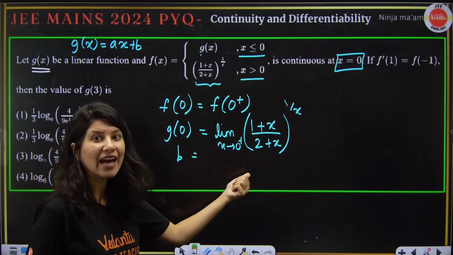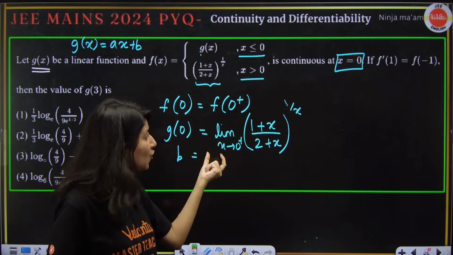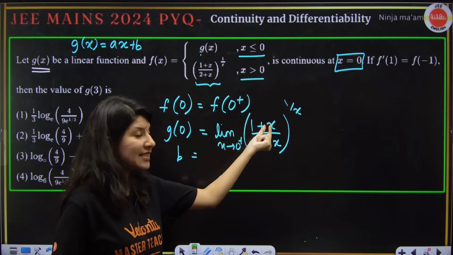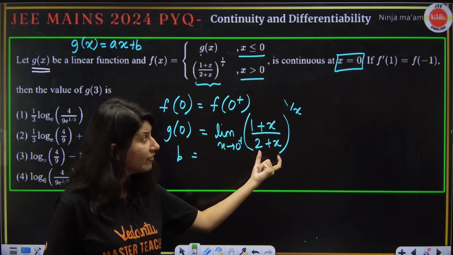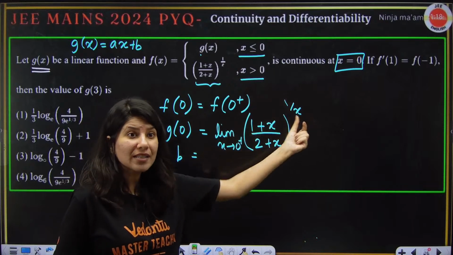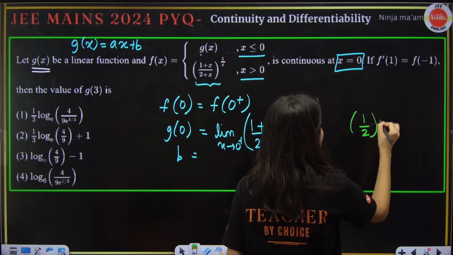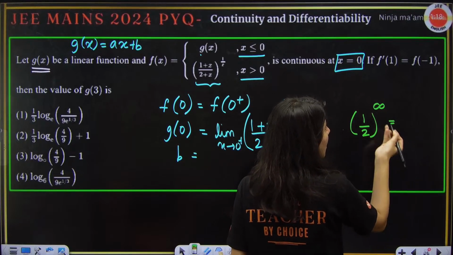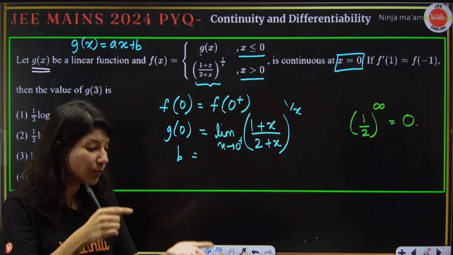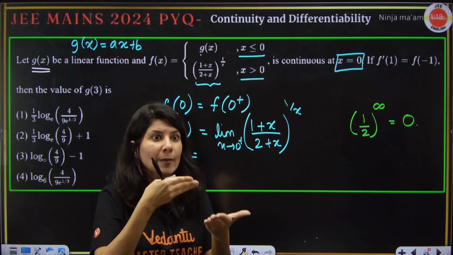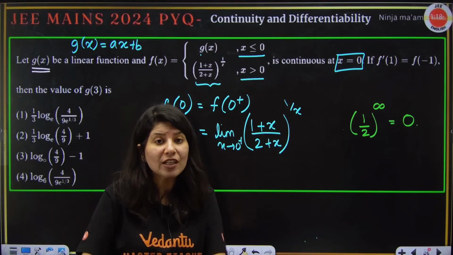In that series, I always mentioned that whenever there is a limit question, always find the form of that limit first. Yes or no? I told you. Now see how effective that is. The moment you put 0, you will realize that 1 plus 0 and 2 plus 0, so this is becoming 1 by 2, half. Half raised to power 1 by 0, half raised to power infinity. Half raised to power infinity is not even an indeterminate form. 0.5 raised to power infinity is 0. Just do it on a calculator. 0.5 multiplied by 0.5, 1,000 times. You will get a very, very small number. Eventually, if you apply infinity power, it will become 0.